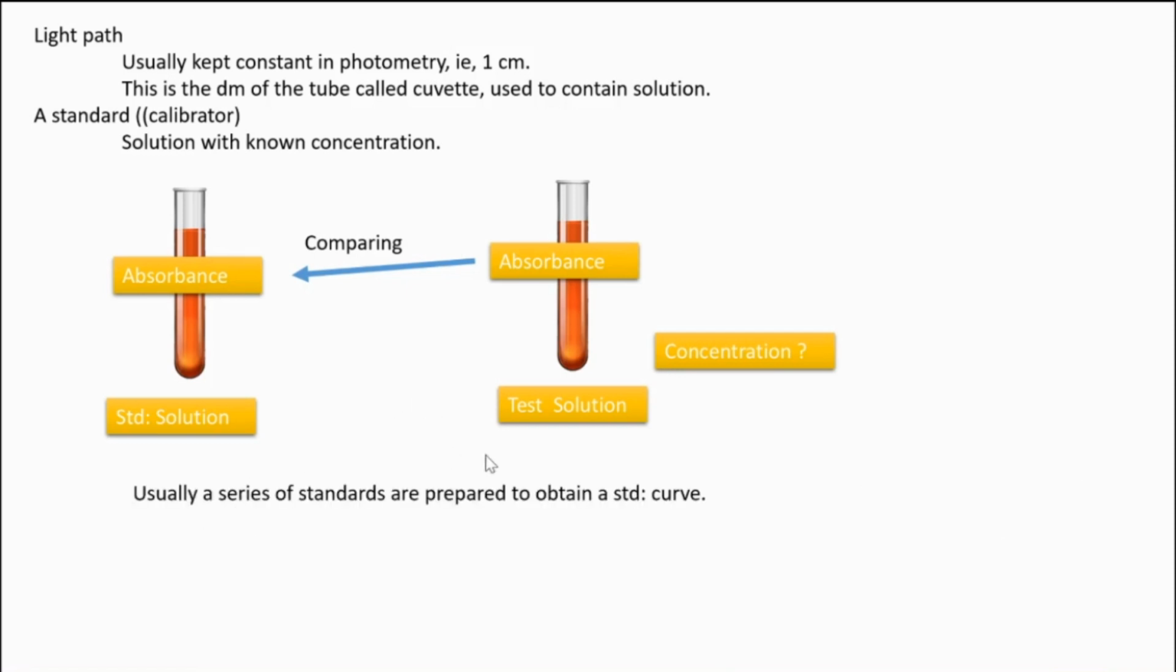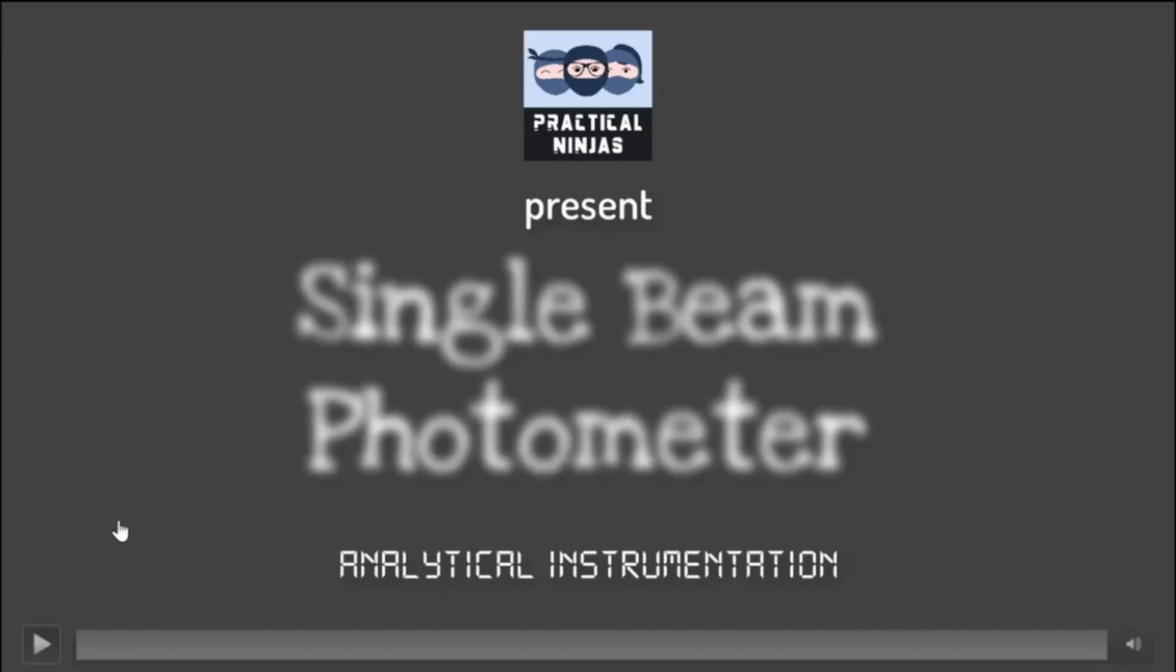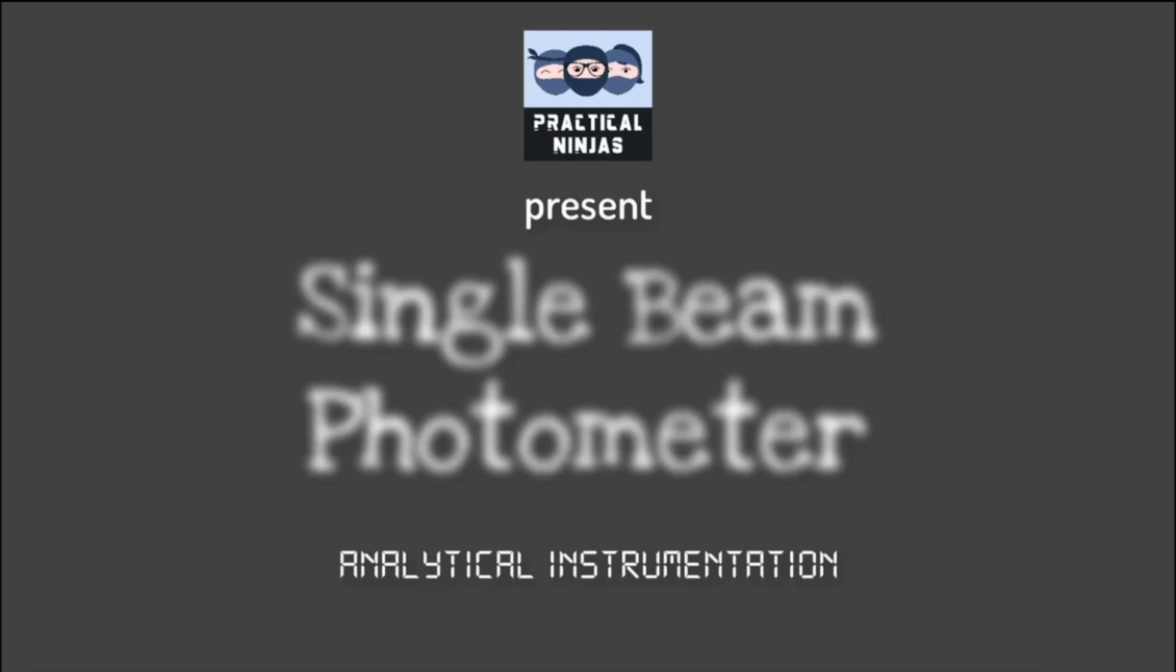Usually, a series of standards are prepared to obtain a standard curve. In the entire procedure of photometry, we are not keeping only one standard. We maintain many standard solutions with different concentrations to obtain a standard curve to get a correct, accurate value. Next we are going to see a video about all the things that I have explained to you. In this video you can understand the different parts of photometry and how it is working. So let's go and see that.